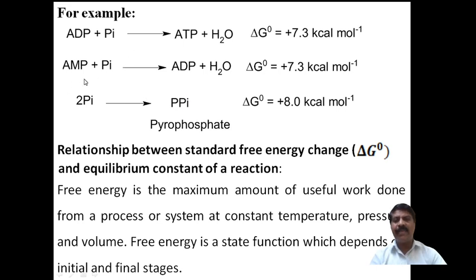Another one is AMP plus inorganic phosphate, which converts into ADP plus water. The delta G naught is equal to 7.3 kilocalorie per mole. Similarly, 2 Pi, that is 2 molecules of inorganic phosphate, convert into pyrophosphate, the dimer of phosphate. During this, 8.3 kilocalorie per mole of energy is absorbed. These reactions belong to endergonic reactions, because in all of them the change in free energy is positive.